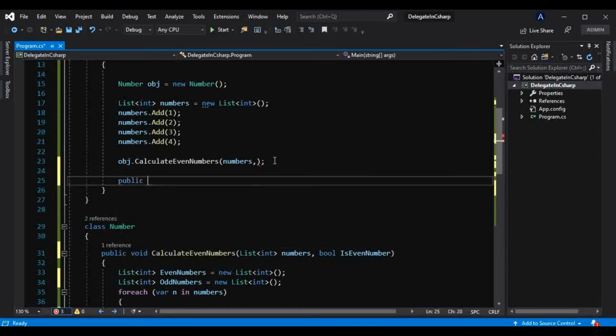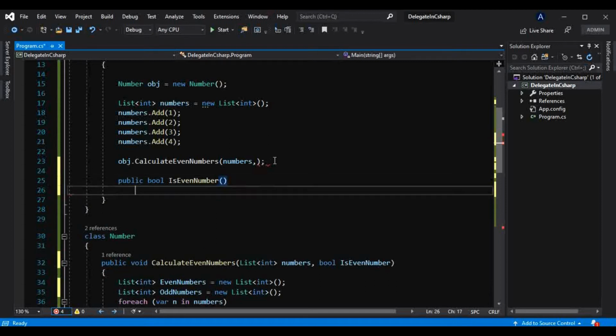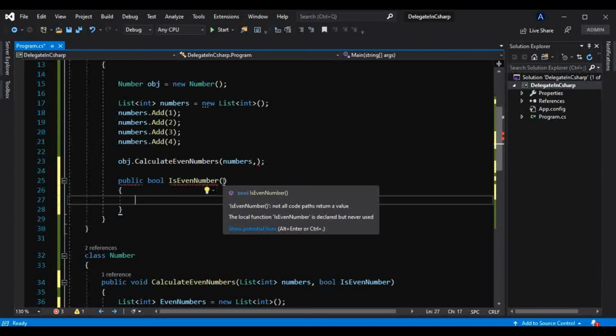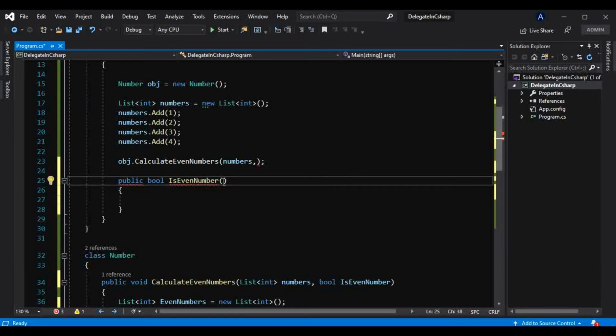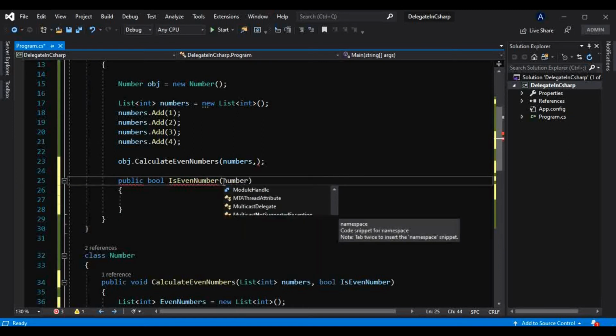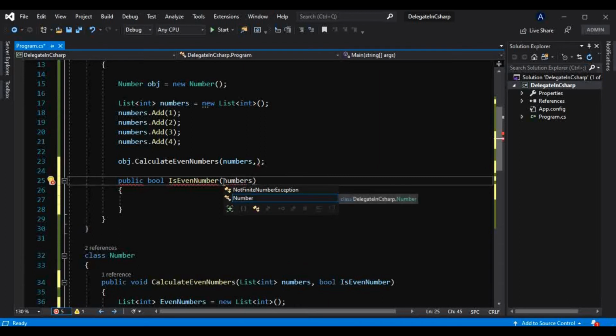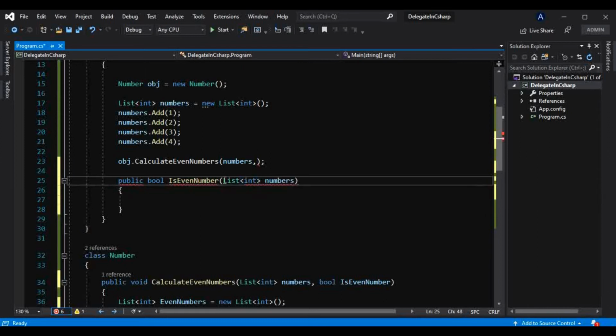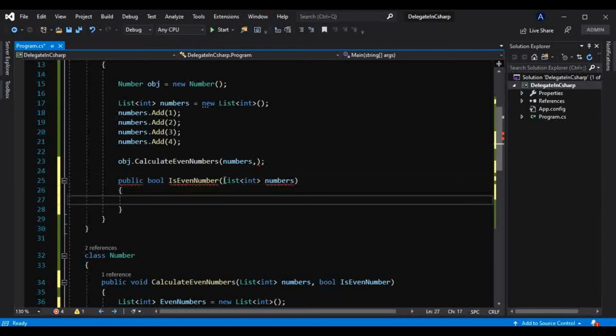We will create that public bool is even number like this, and we will take that list here as well, numbers, that is list of integer, like this.